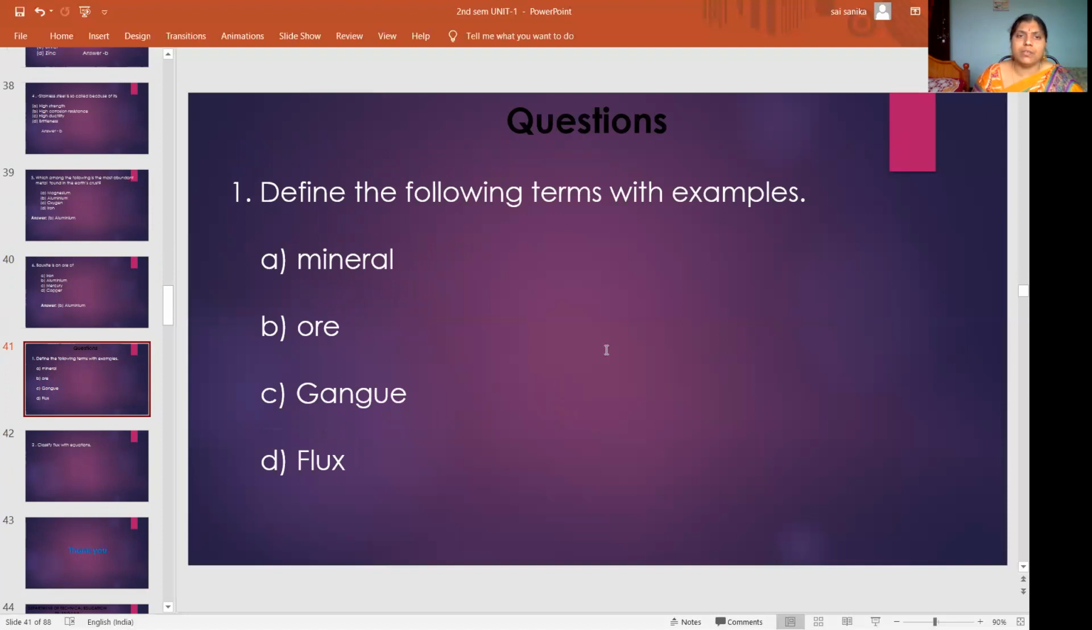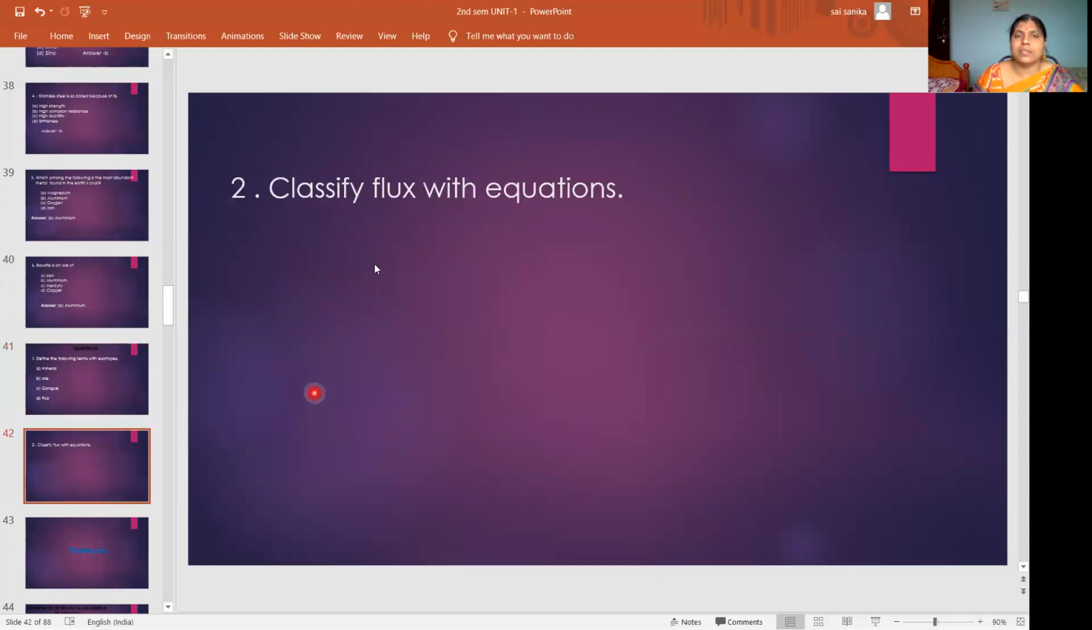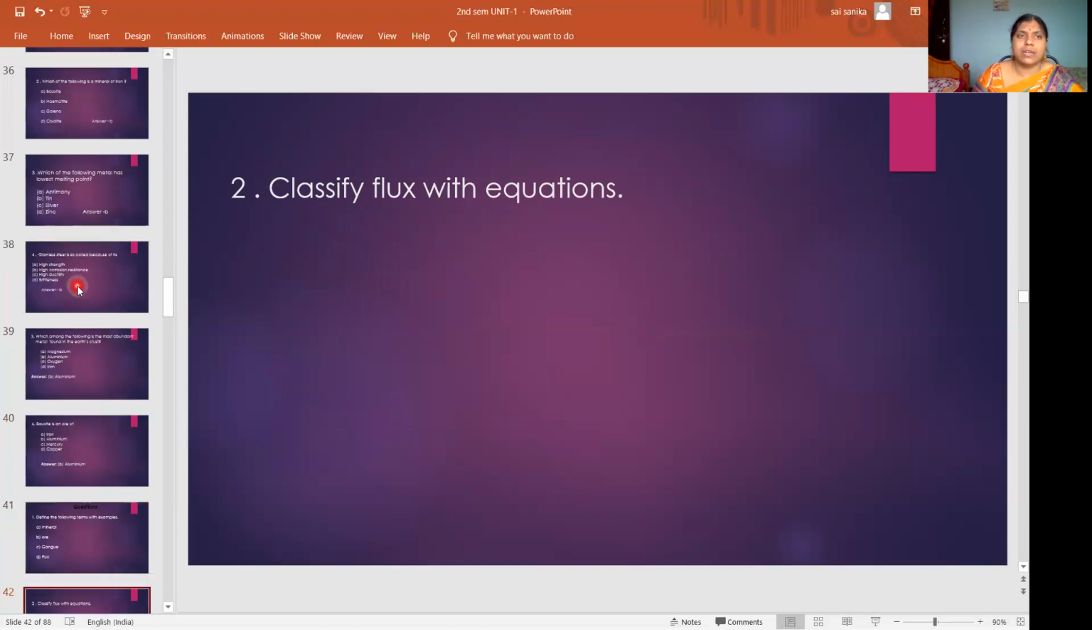Define mineral, define ore, define gangue, define flux. And you have types of fluxes, so classify flux with equations. Individually also they can ask, what is acidic flux? Give an example. What is basic flux? Give an example. Or for a 3 marks question, classify flux with equations. Means you have to write this one.